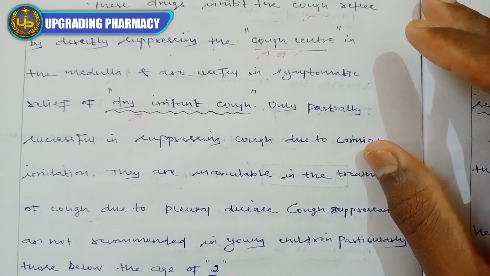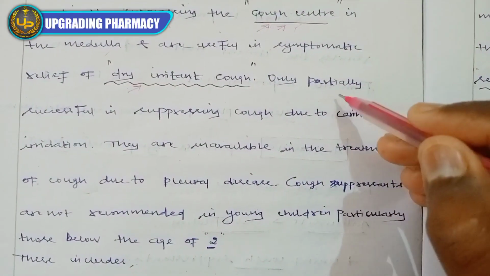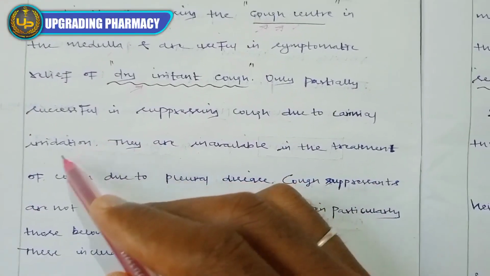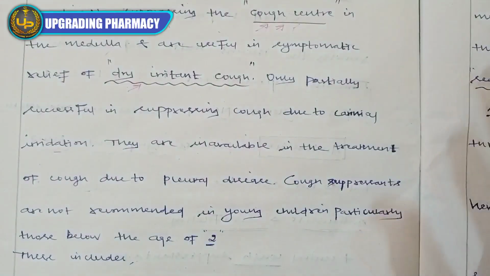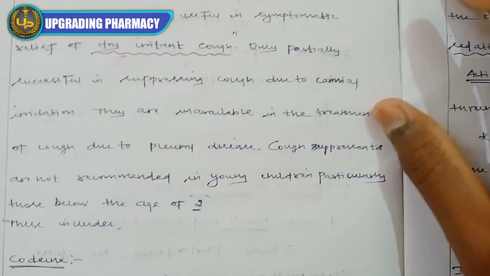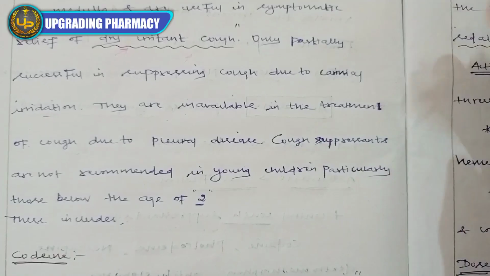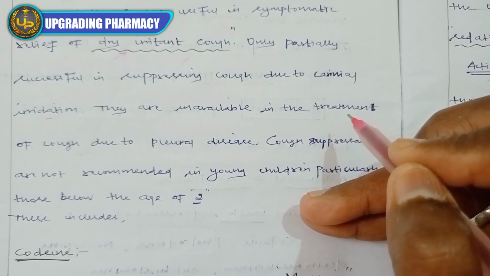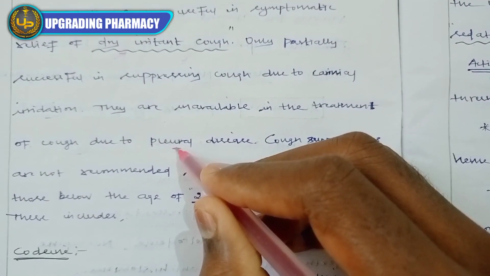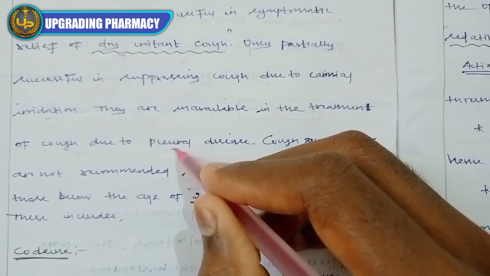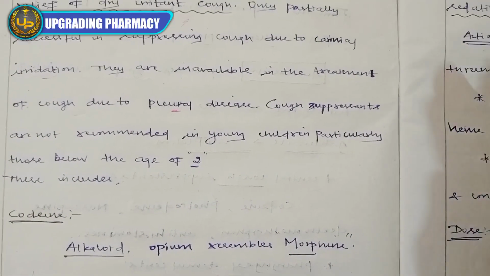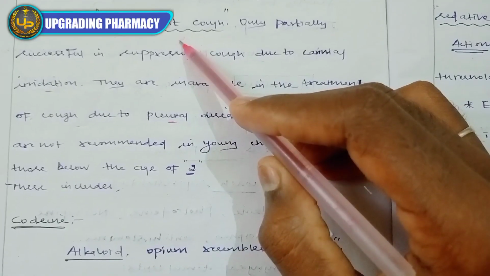So that is the main mechanism of action. They are only partially successful in suppressing cough due to carinal irritation. Next, they are unavailable in the treatment of cough due to pleural diseases. In case of pleural diseases this type of cough suppression is not valid, because it is not useful in that particular case. It is only useful in dry irritant cough.